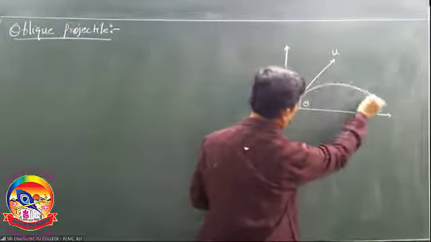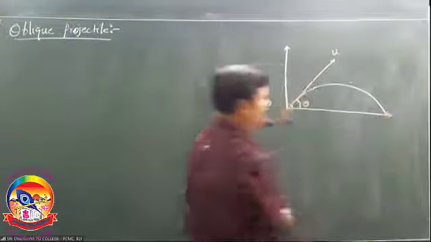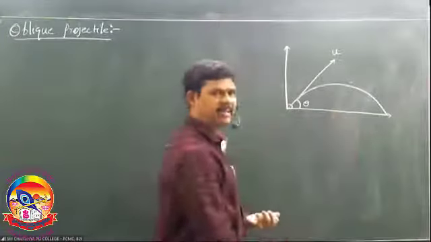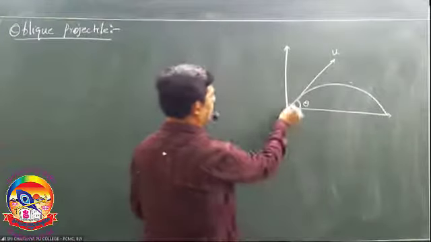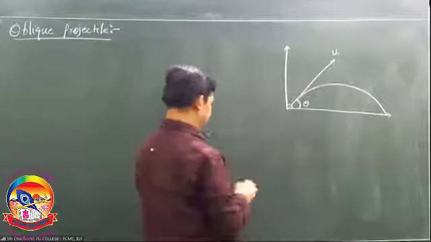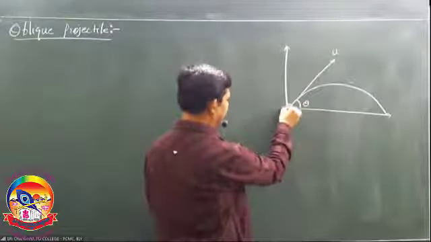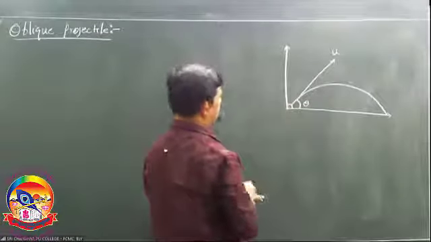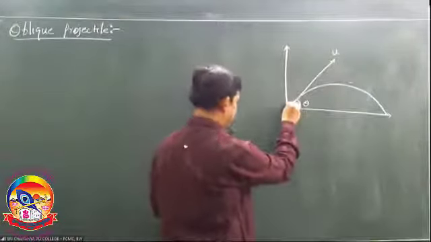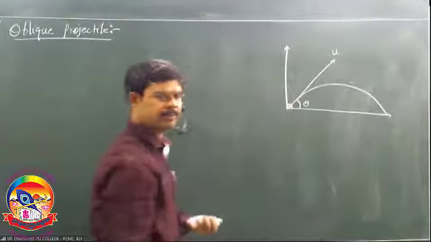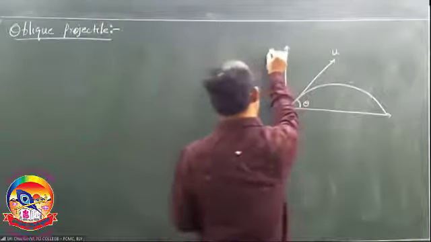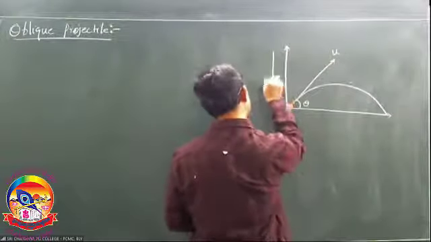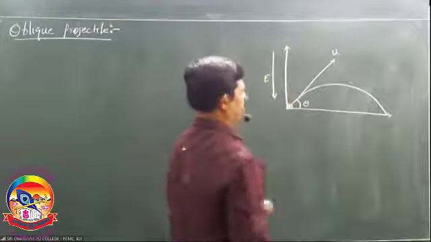It follows a parabolic path before reaching the plane of projection, right? This you call an oblique projectile. This is the particle you are projecting. Let this particle have some charge, let it be positive in this case. Electric field is acting in this direction.